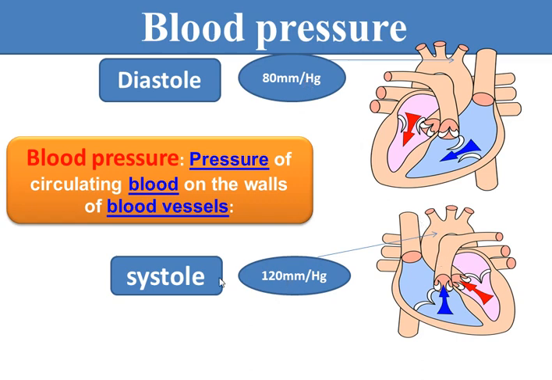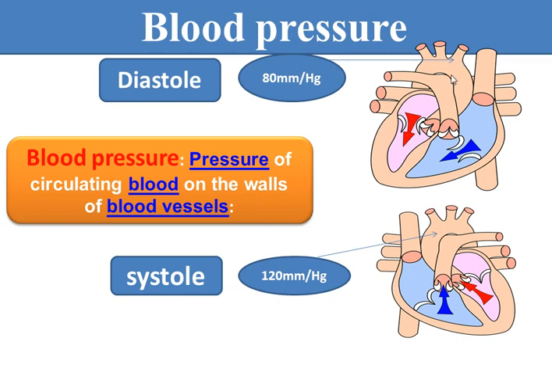But when the ventricle contracts, the pressure in the artery will rise to 120 millimeters of mercury. So diastolic is the relaxation pressure, and the high pressure is the systolic pressure related to ventricle contraction.